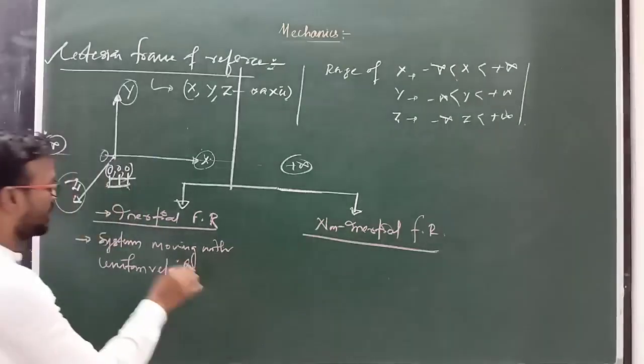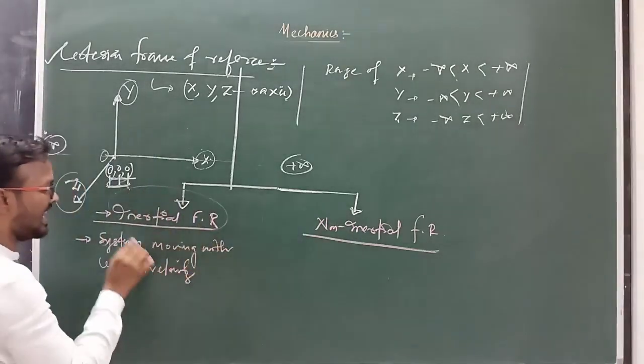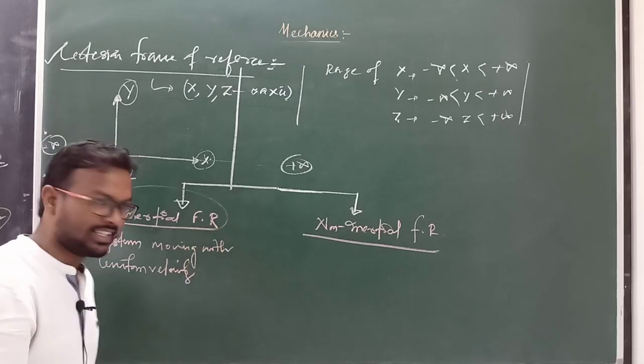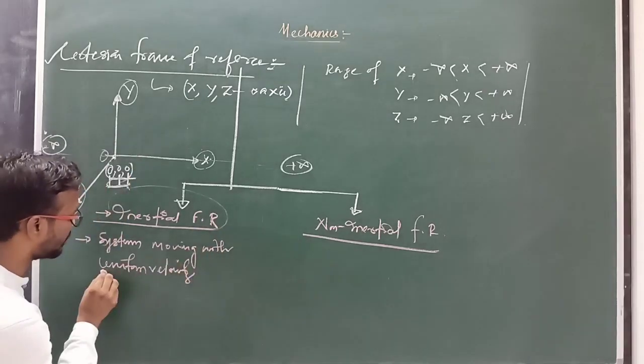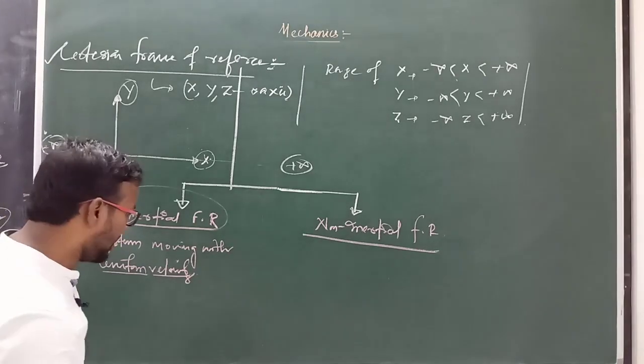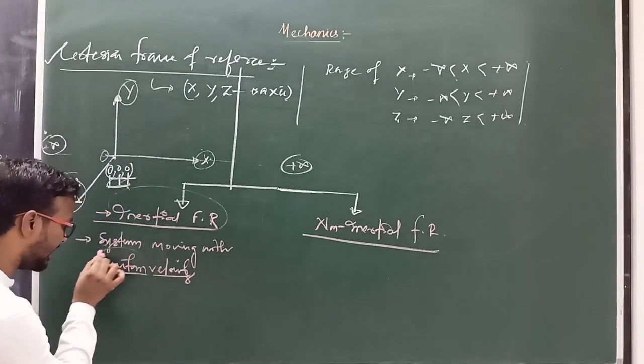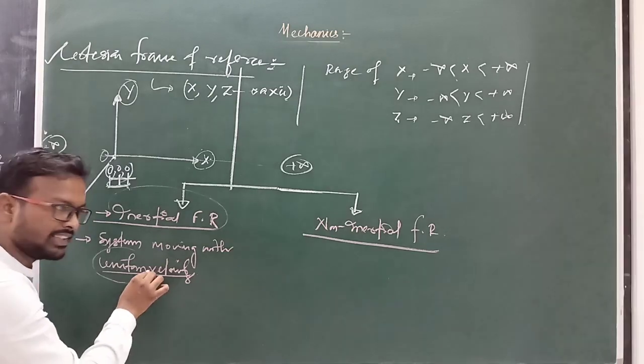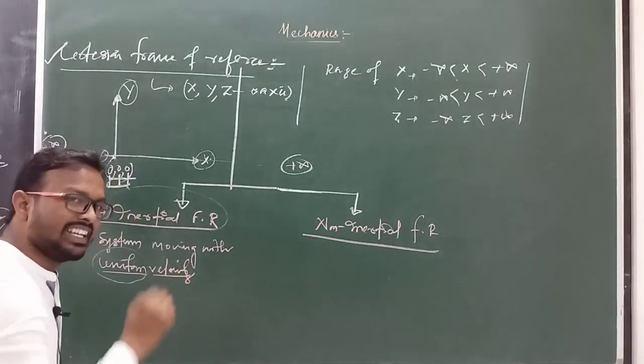At that time the frame of reference is known as inertial frame of reference. Means the system is moving with uniform velocity or constant velocity. Clear? If a system is moving with uniform velocity, then we will discuss later what is acceleration.